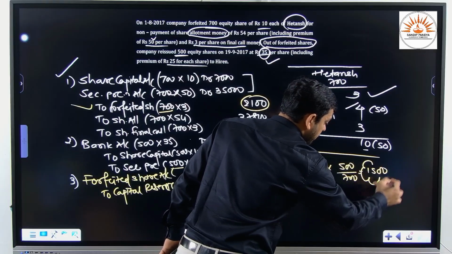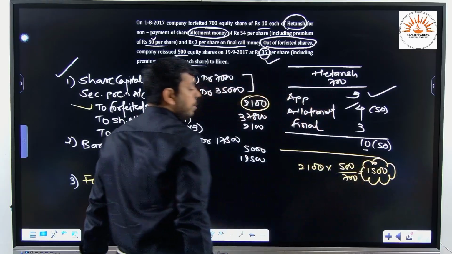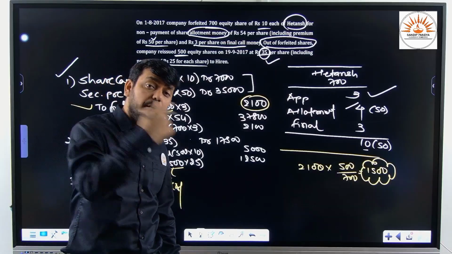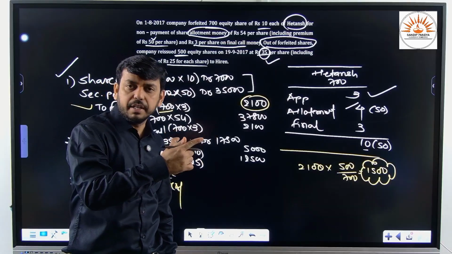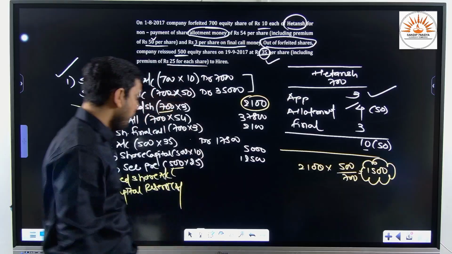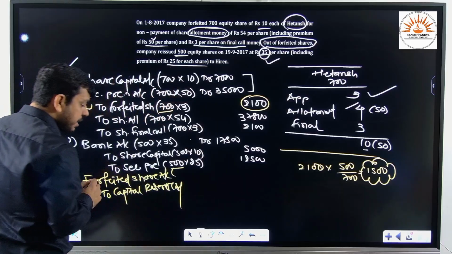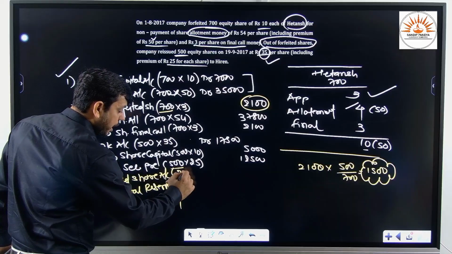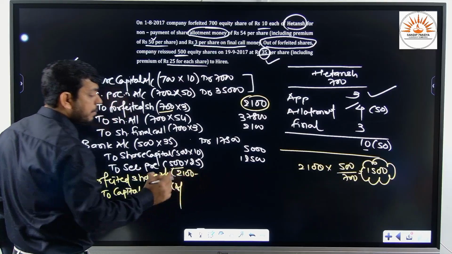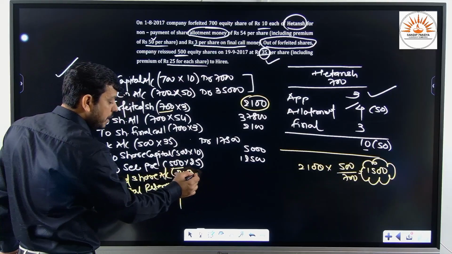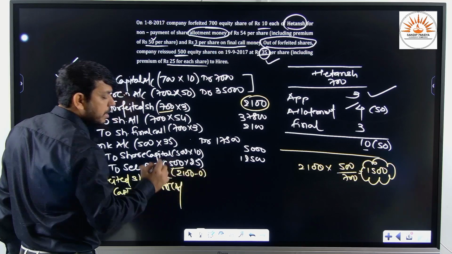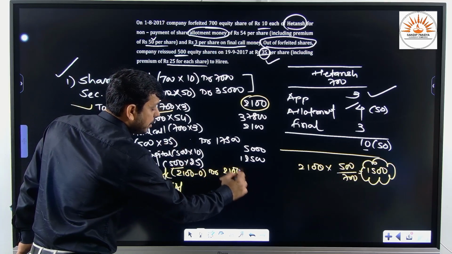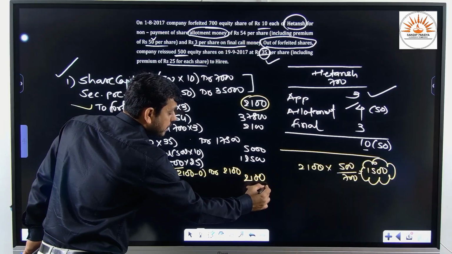So this 1500, dear friends, is called the maximum permissible discount that we can give while reissuing the shares. But are we giving any discount? Rather, we are reissuing at a premium. So this entire 2100 remains as it is. That means out of 2100 we have utilized zero amount. So we shall transfer the entire 2100 to capital reserve.